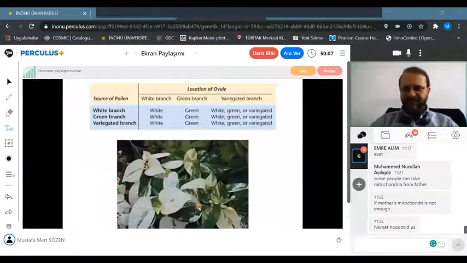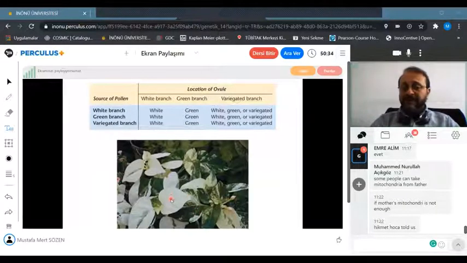There is an example here, which we can see directly with our eyes. In this plant, you can see white leaves and green leaves and variegated leaves.